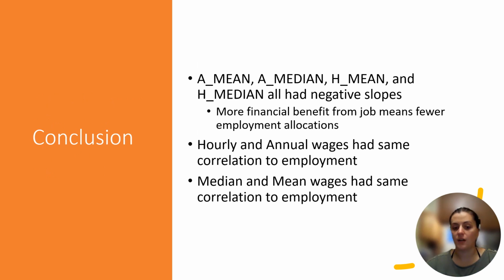So in conclusion, annual mean, annual median, hourly mean, and hourly median all had negative correlations, so there is more financial benefit from jobs with fewer employment allocations. Next, hourly and annual wages had the same correlation to employment, and our final finding was median and mean wages have the same correlation to employment.